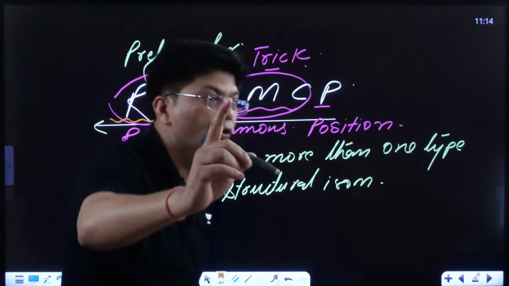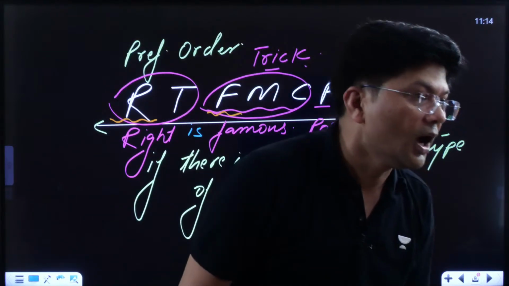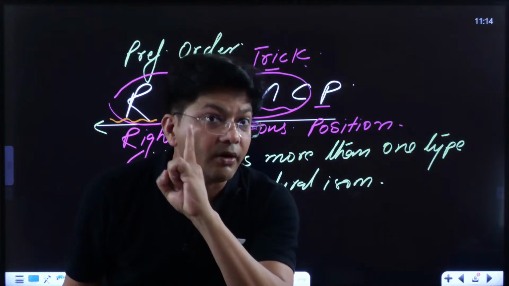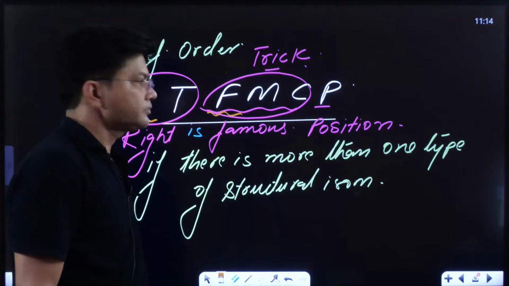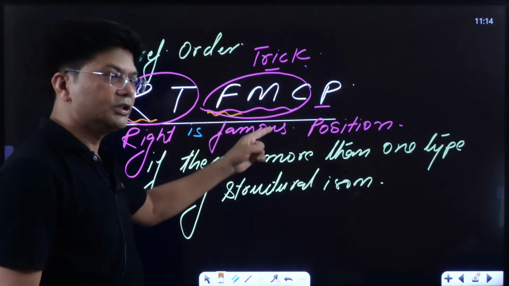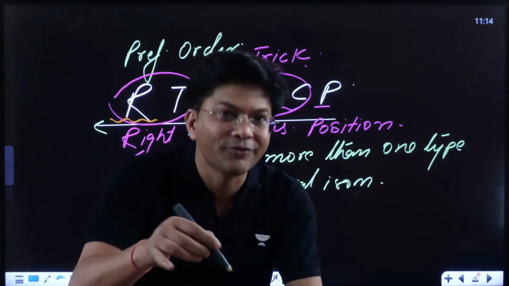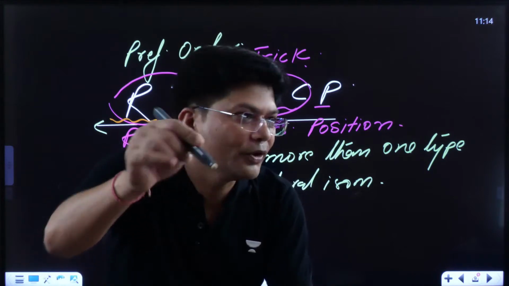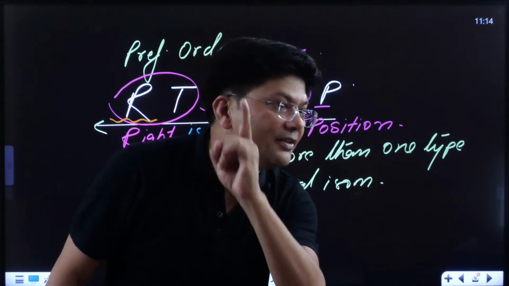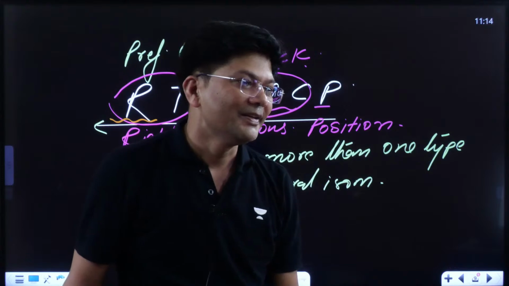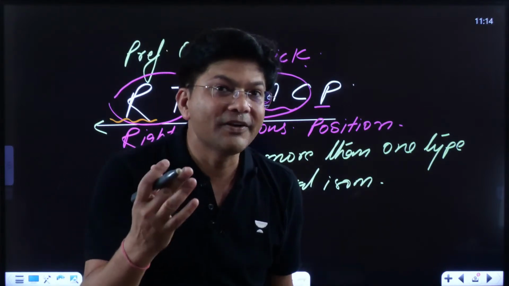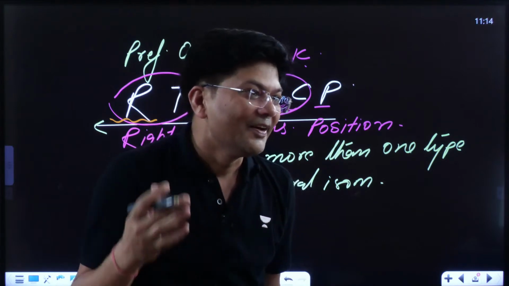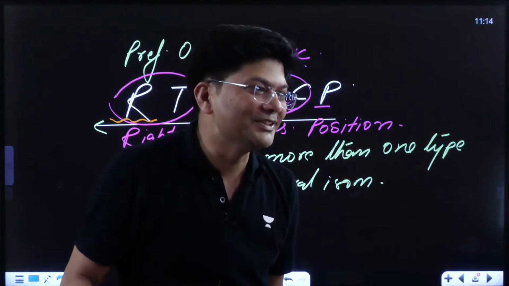Everyone write down. If you got it, Gopi Ganeshji, welcome. Unboxing brother. Everyone right now write down, AFMC position.